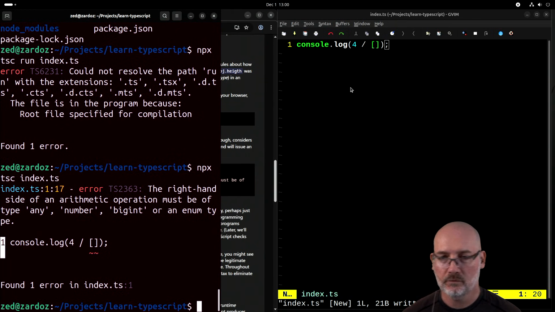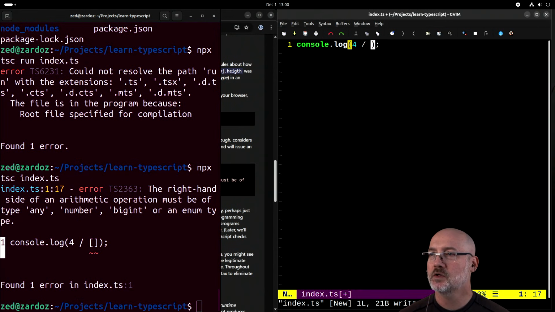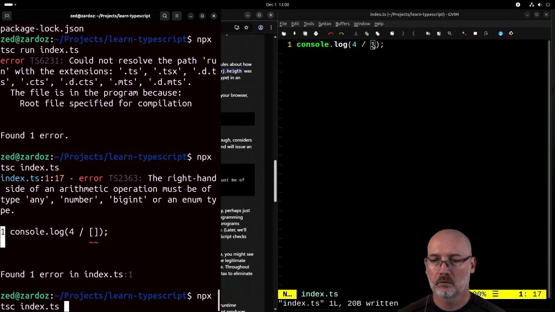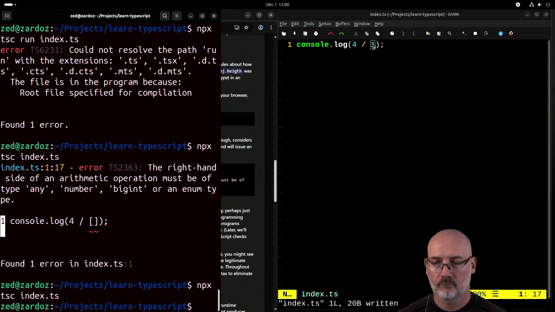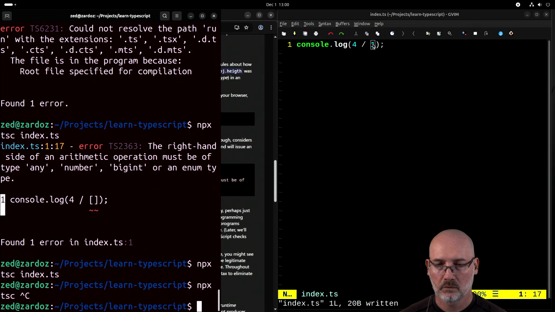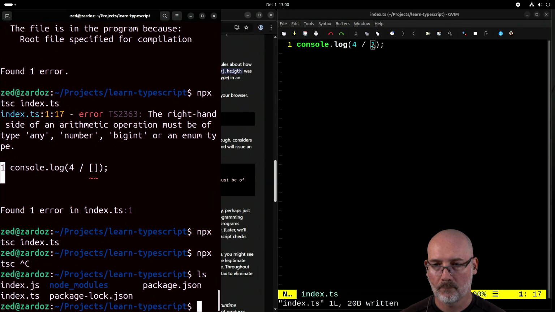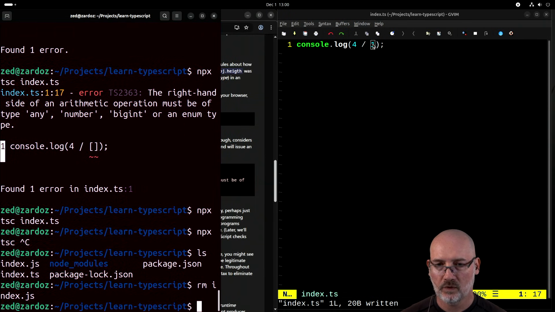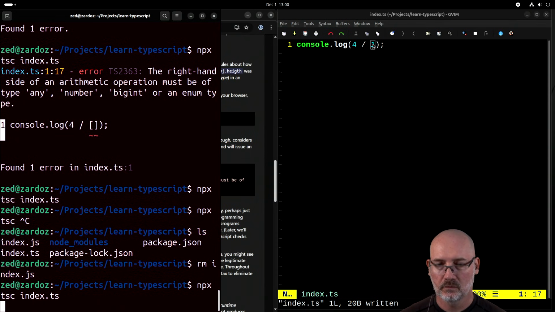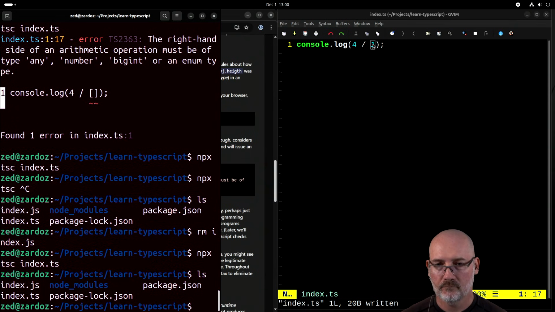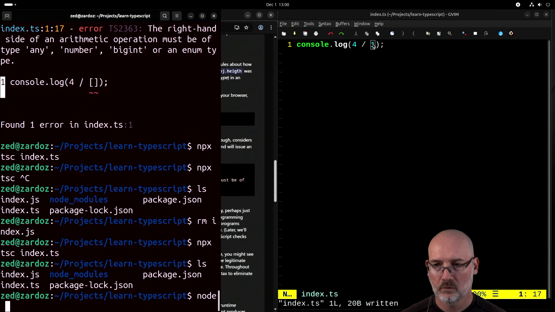Okay, so far so good. But let's change it to 1. Okay, so they don't have a run command, huh? So what's the end result of doing that? Index.js. Do that again. Did it make that? It did.